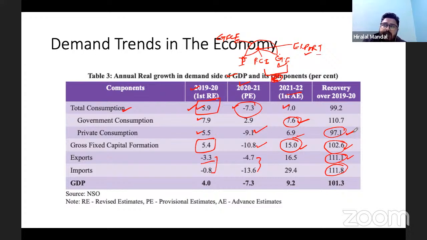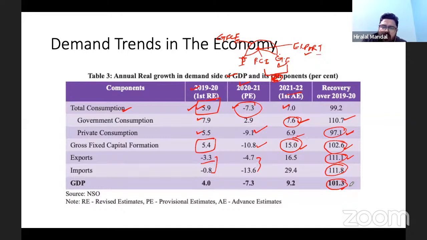The result of it can be seen in the private consumption increasing. Look at the way that demand for cars has increased. Government consumption, of course, has also increased its outlay for revenue expenditure, and its recovery can be seen positively here. So when it comes to the total consumption expenditure, recovery is there. If we look at the overall figure, we have almost made the recovery.